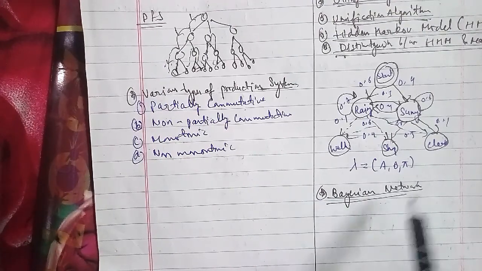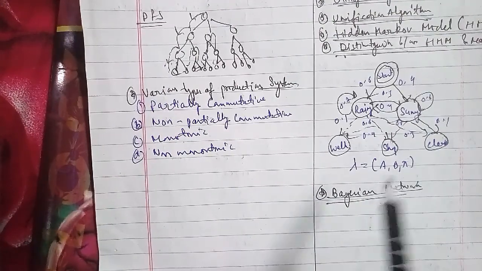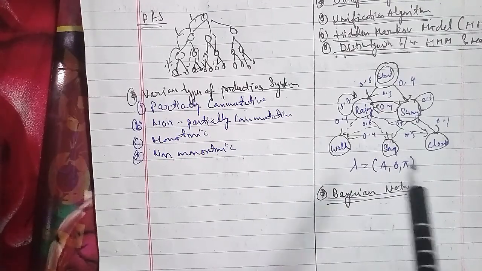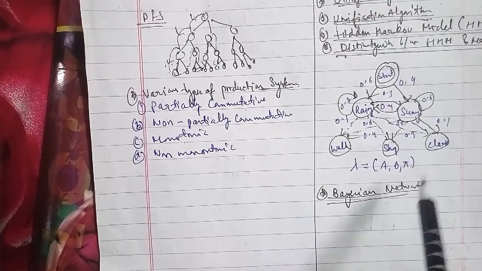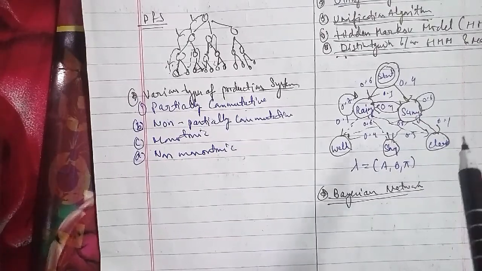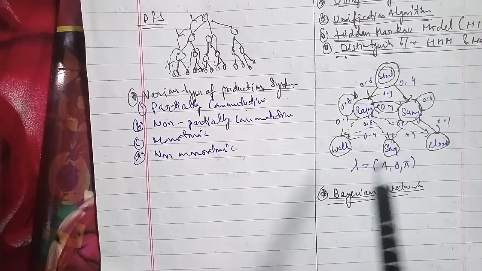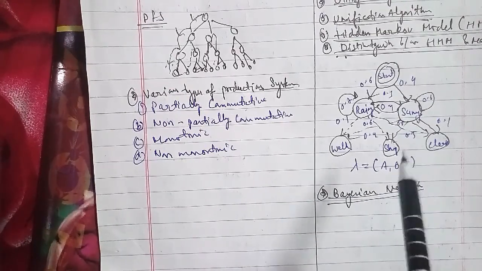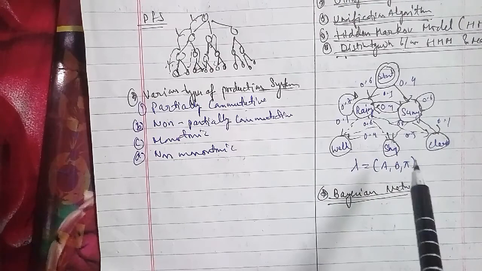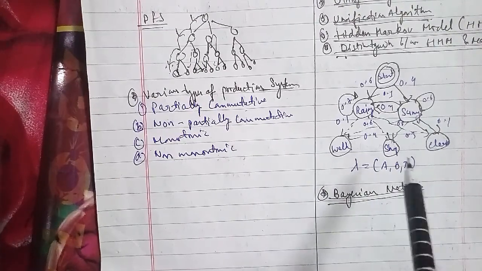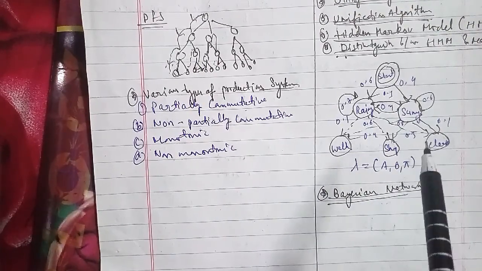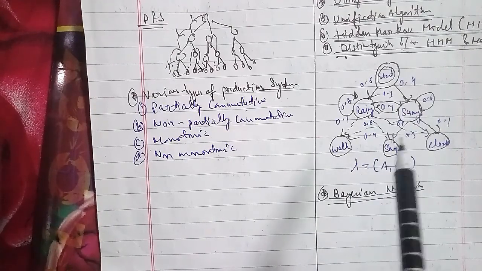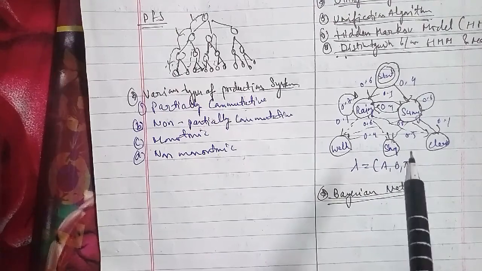The sprinklers can be on or off, and if it is rainy, the grass gets wet. But if it is sunny, then we can make the grass wet by pouring water from the sprinklers. So suppose that the grass is wet, and this could be contributed by one of two reasons. Firstly, it is raining. Secondly, the sprinklers are turned on. And using the Bayes rule, we can deduce the most contributing factor towards the wet grass.